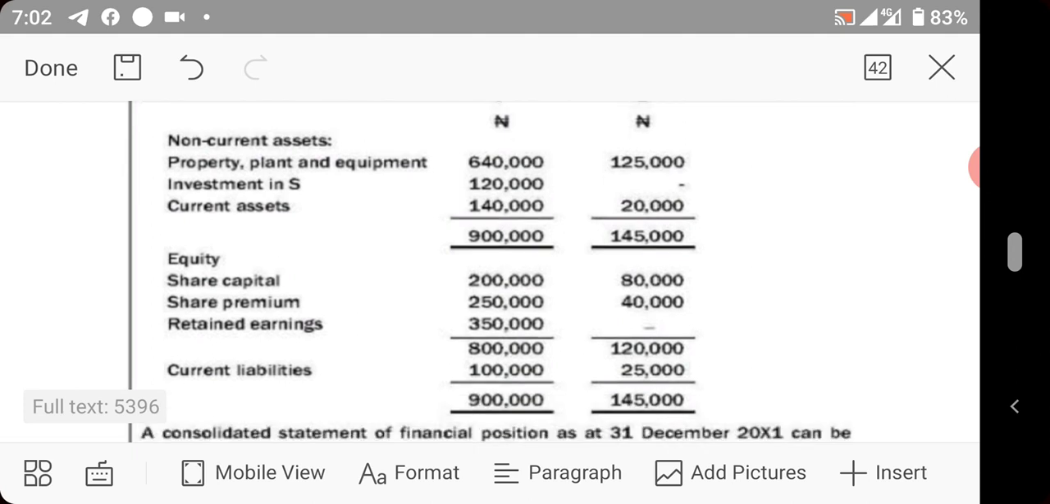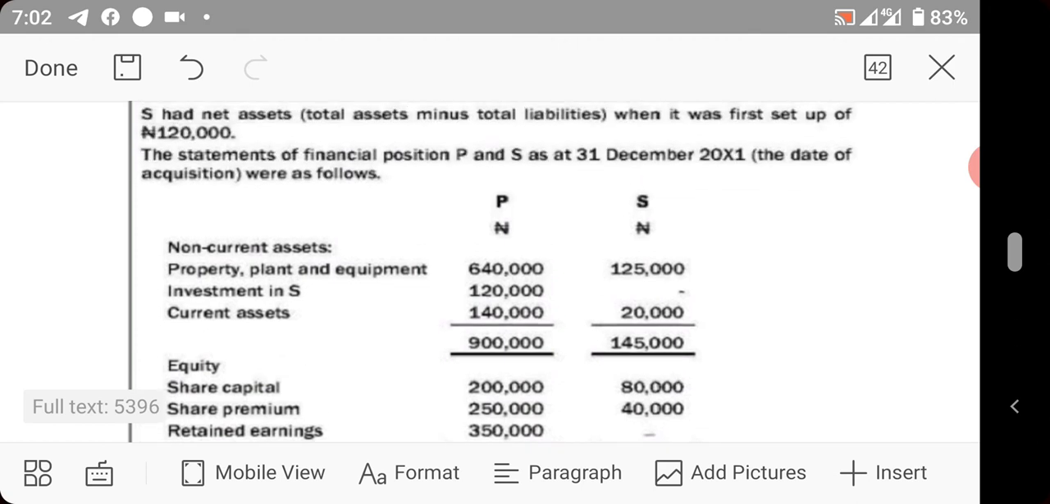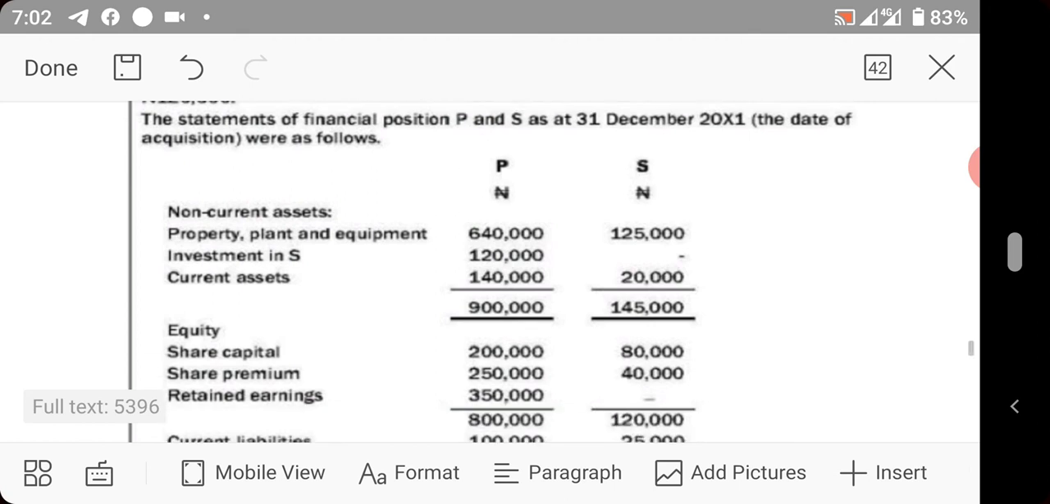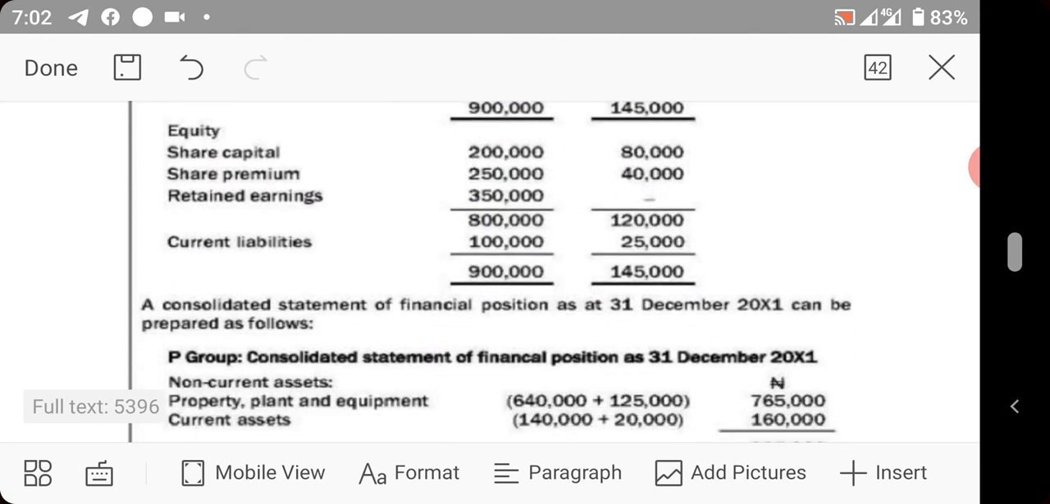Equity: share capital, share premium, you understand? And retained earnings. You can see they give us one for the holding company and one for the subsidiary. So P is the parent company, while S is the subsidiary. Now, they say you are required to consolidate this. What did I tell you? I said in consolidation, P plus S will give you our consolidated financial position.